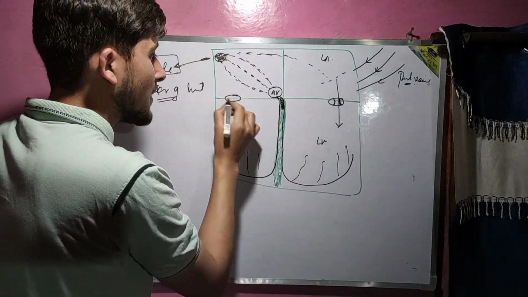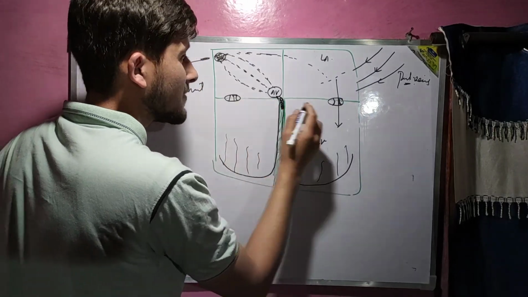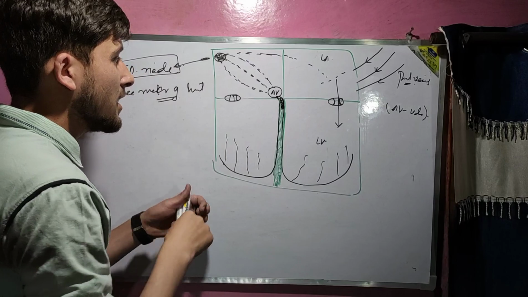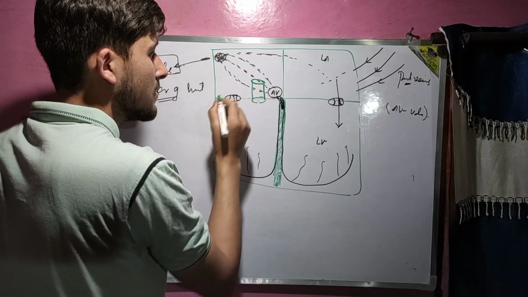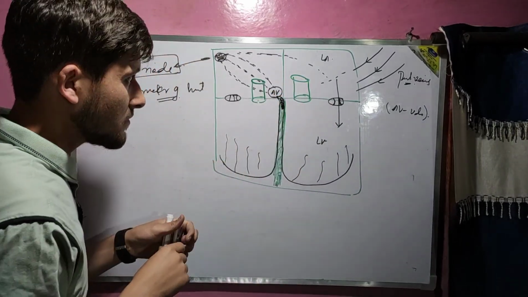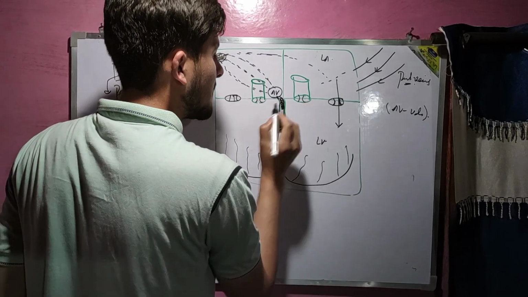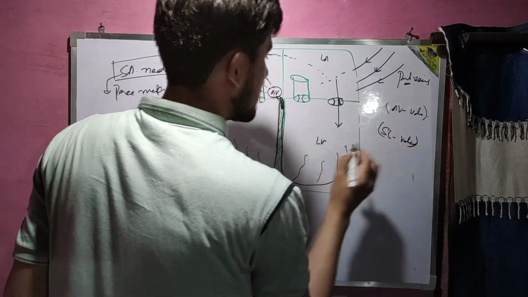सबसे पहले हम बात करेंगे जो ये valves होते हैं, these are the bicuspid and tricuspid valves, called AV valves. And जो यहाँ से निकलता है pulmonary artery, and यहाँ से निकलता है aorta. These have the special valves. These are called semilunar valves, SL valves.